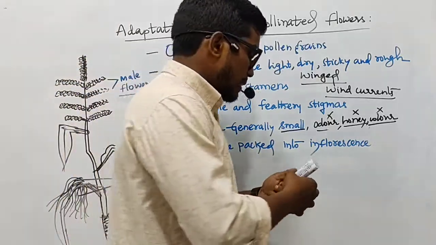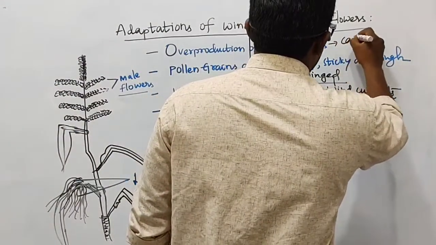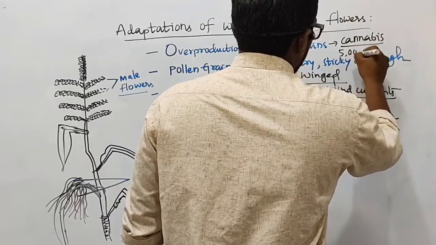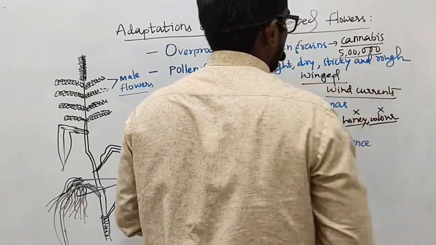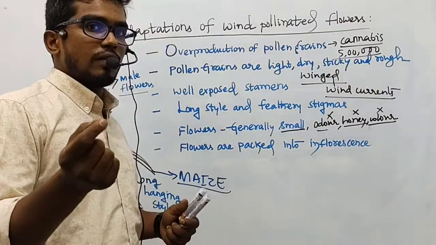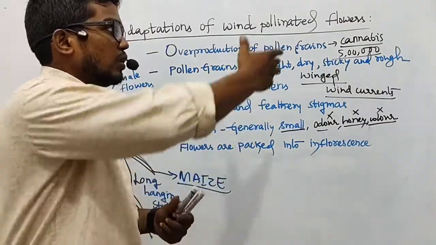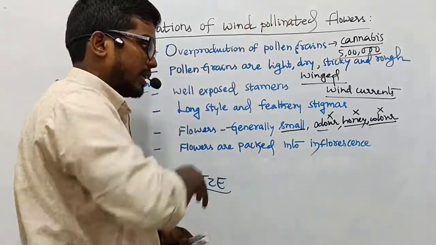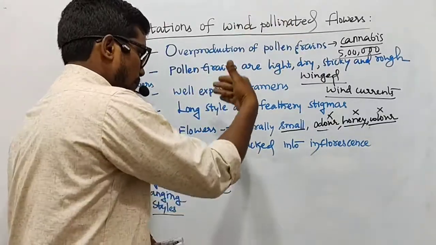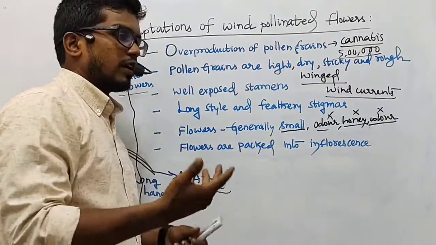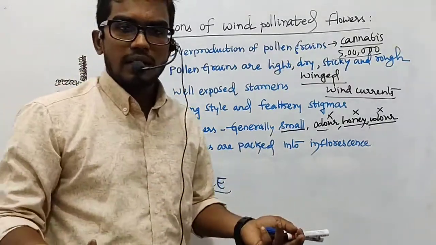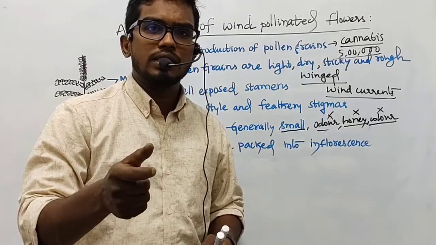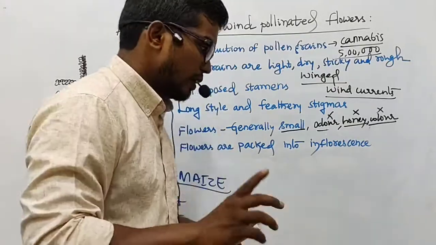To explain this, let me give you one example. We have cannabis, where around 5 lakh pollen grains are produced. So just in a cannabis flower, 5 lakh pollen grains are produced. So when the number is so high, the chances of pollination through wind will increase. Apart from that, as they have inflorescence, again the chances will definitely increase. So these are some of the important adaptations shown by the wind pollinated flowers.